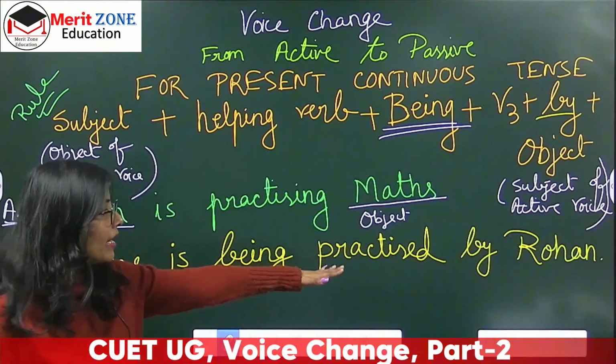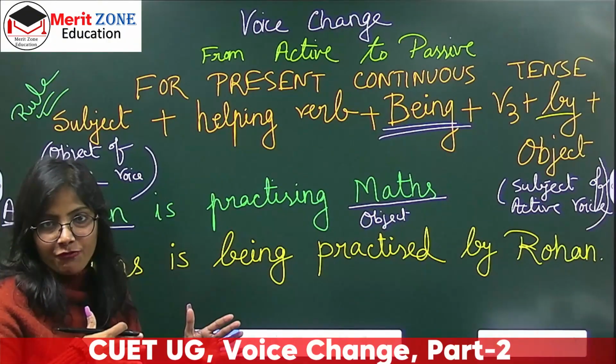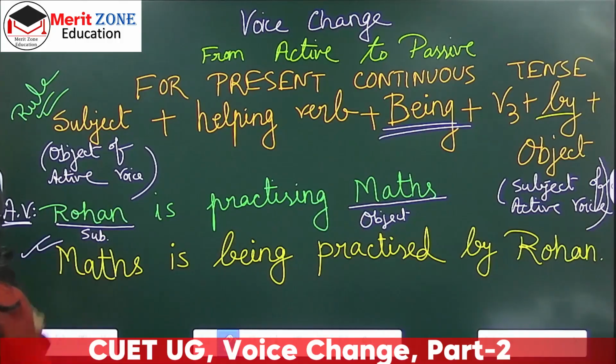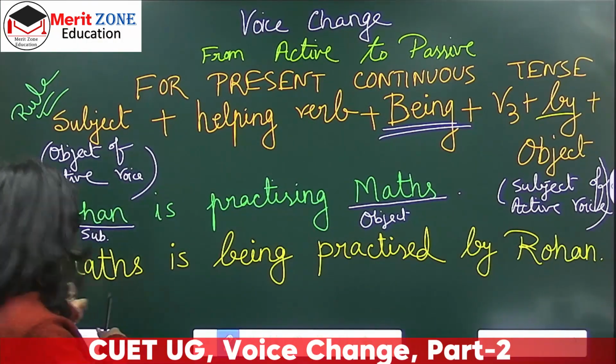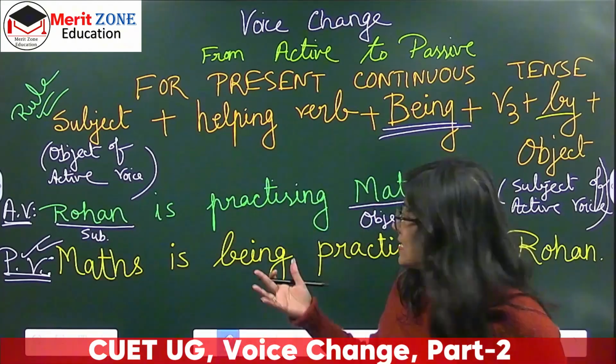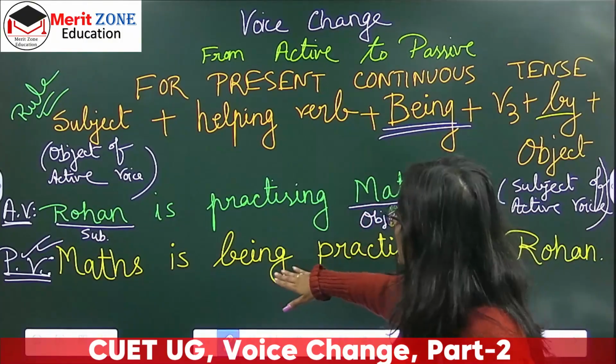ये रहा हमारा new converted sentence which we have converted from active to passive, right? So this is the new sentence that we have got, and this is passive voice. Remember, ये रहा active, the green one was active voice, and this is passive voice. Maths is being practiced by Rohan. Clear?